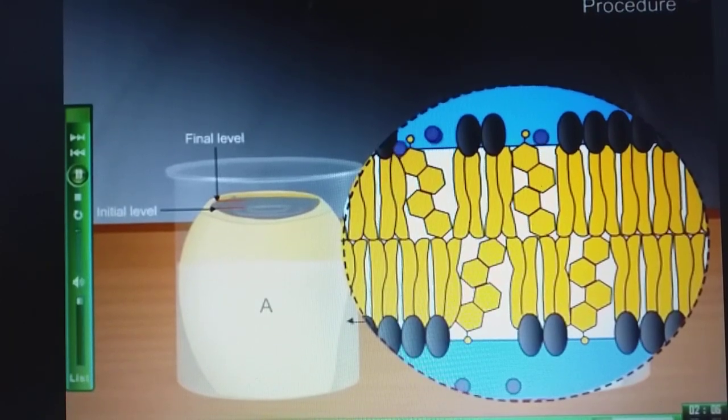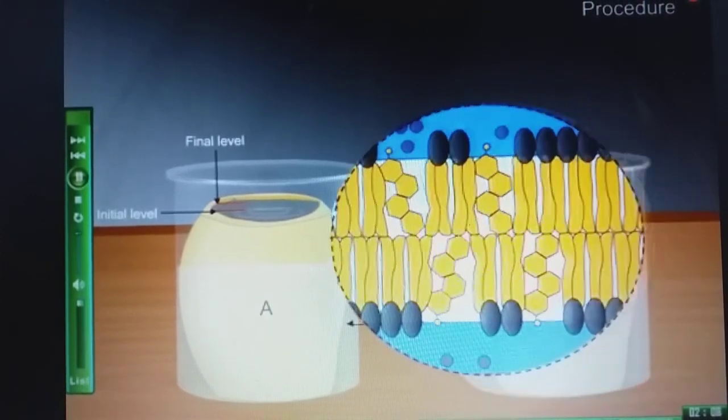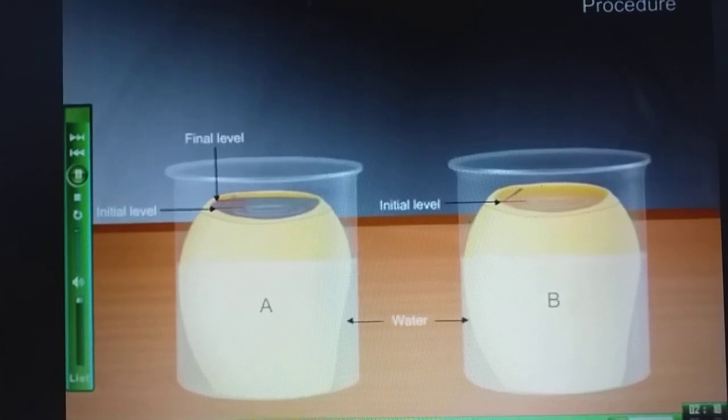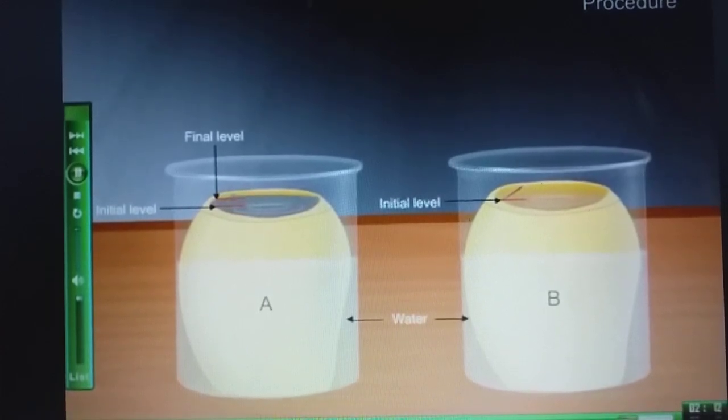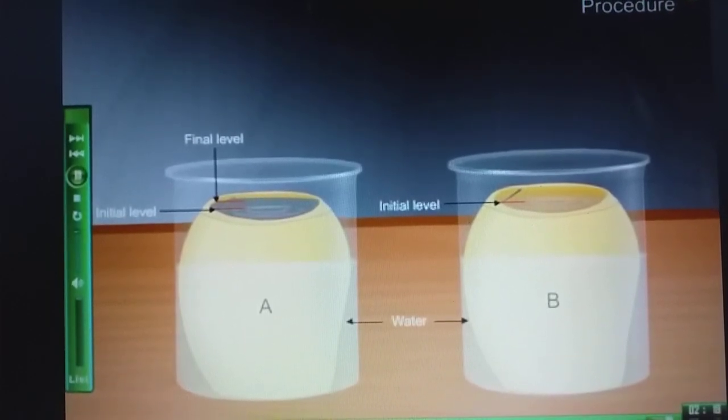See here the movement of water molecules. Whereas in B, no movement of water molecules can be seen because the concentration of water molecules is the same on both sides.